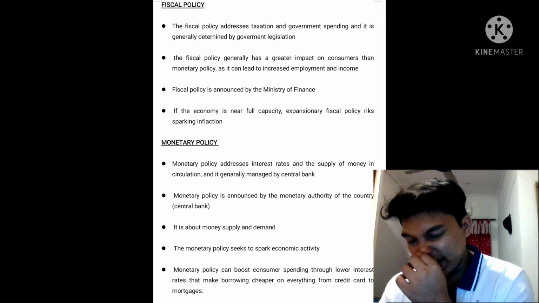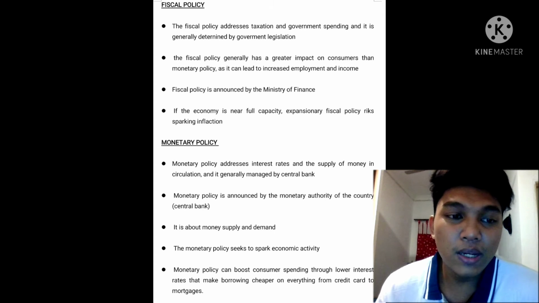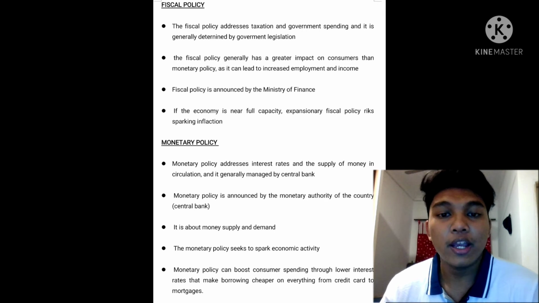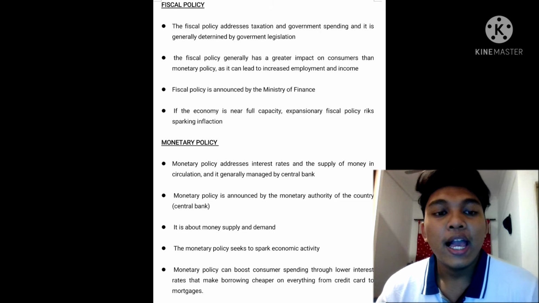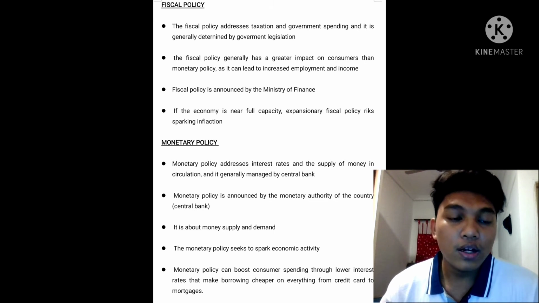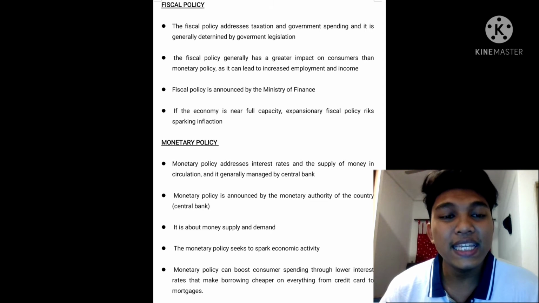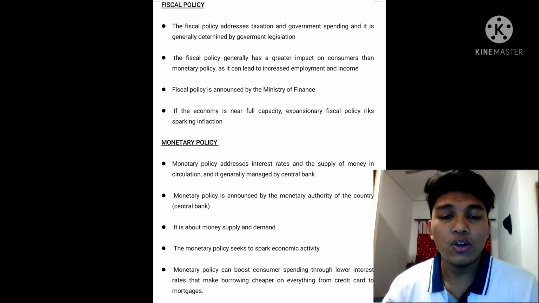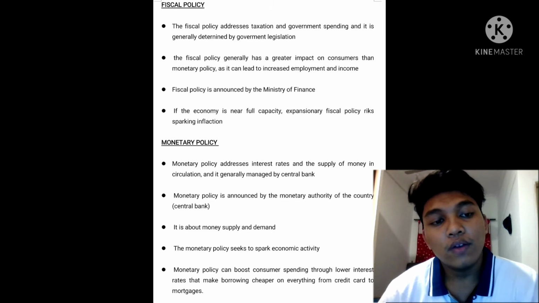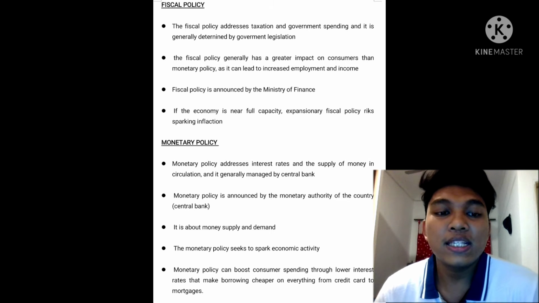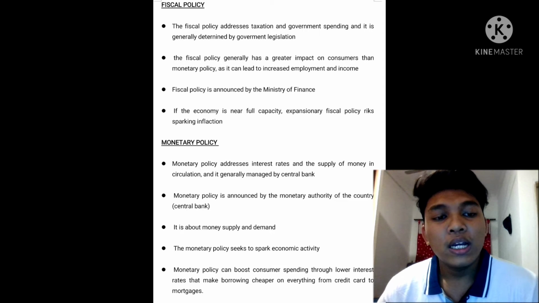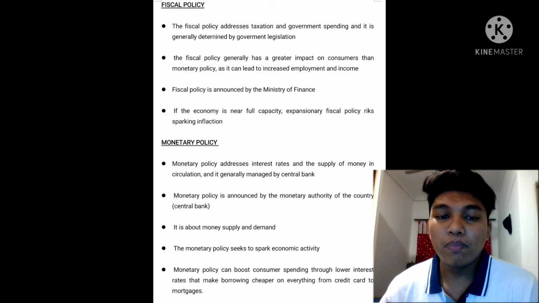Okay, so the monetary policy. Monetary policy addresses interest rates and the supply of money in circulation, and it's generally managed by a central bank. The second one, monetary policy is announced by the monetary authority of the country, like a central bank. So it is about the money supply and demand. And then, monetary policy seeks to spark economic activity.